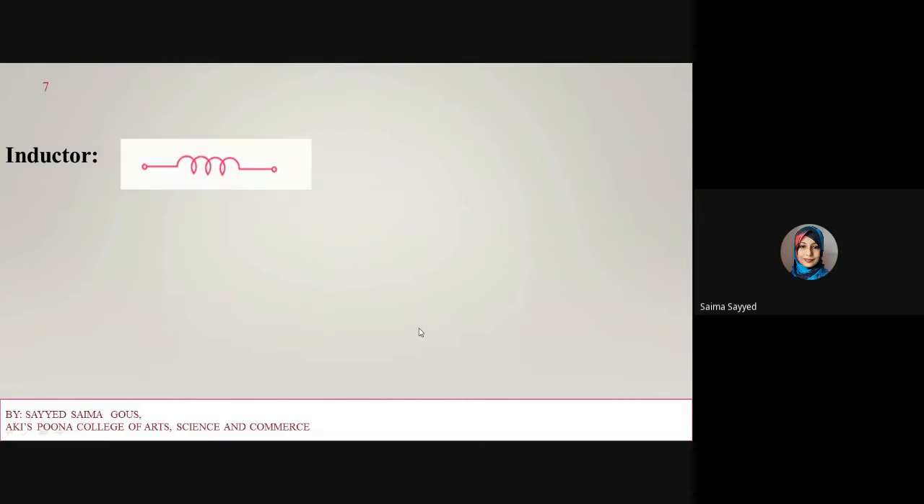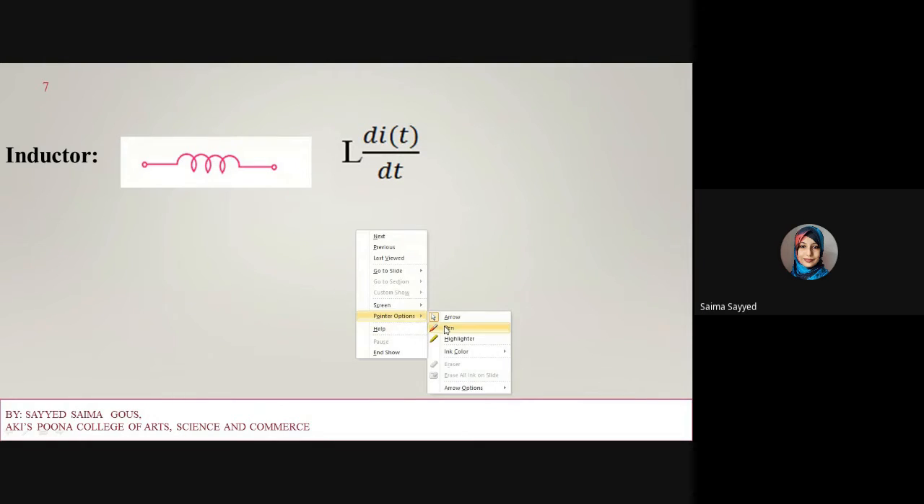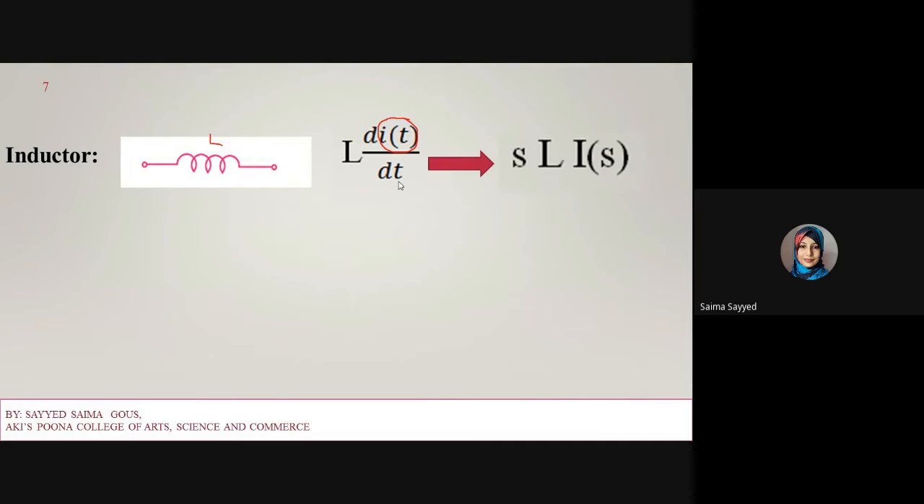Next, inductor. Voltage across the inductor is given by this formula. This is my inductor L, and the voltage across it is L times the derivative of i(t). After taking the Laplace transform, it becomes s into L into I(s). So this is the Laplace of the voltage across the inductor.